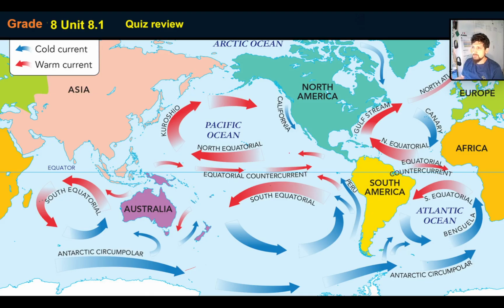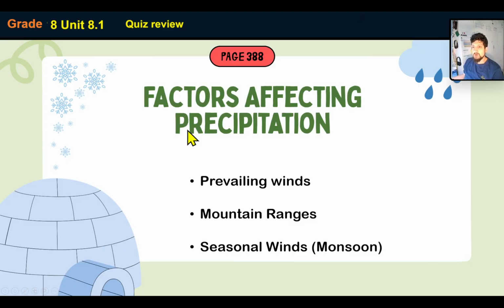And the same thing happens here. The hot goes up towards the poles, and the cold comes down, as you can see here from California and other areas, it comes down towards the equator. So that's how it works. The hot currents go from the equator all the way to the poles, and from the poles, the cold currents come to the equator. That's all you need to remember about that one.